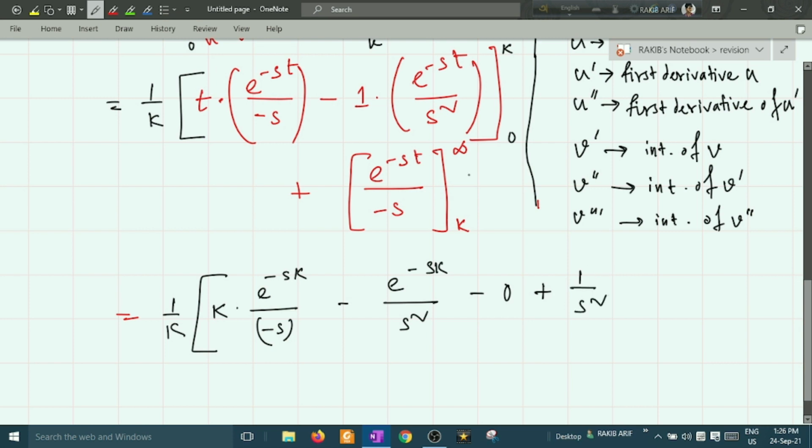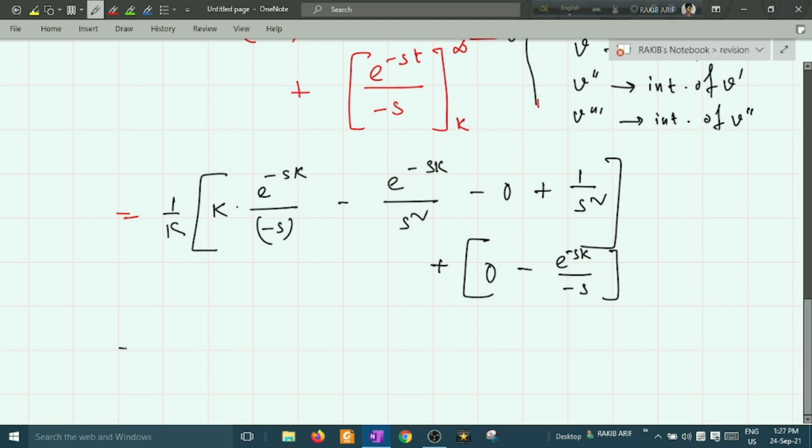Okay, after putting these limits, on the second part of this integration, on putting infinity here, there will be a 0 term first, and it will be e to the power minus sk upon minus s.